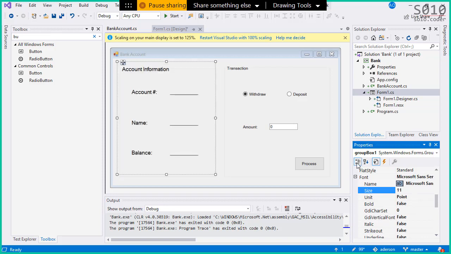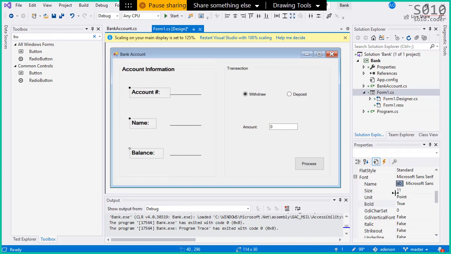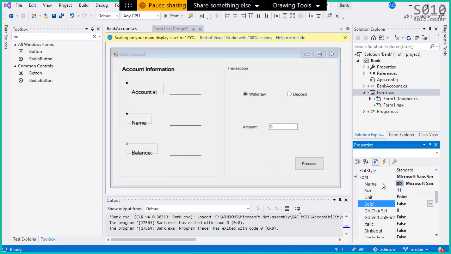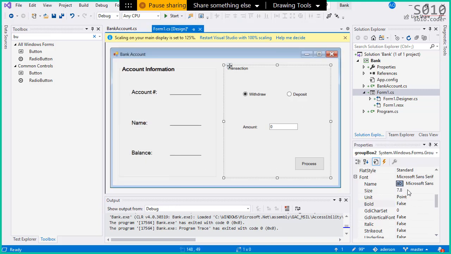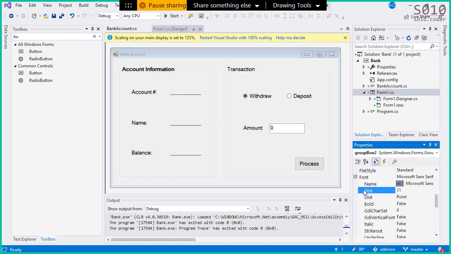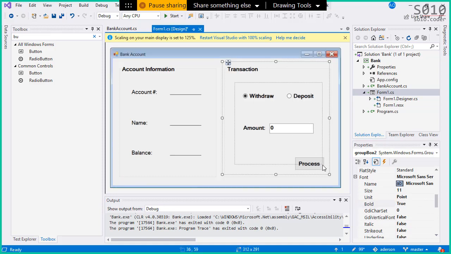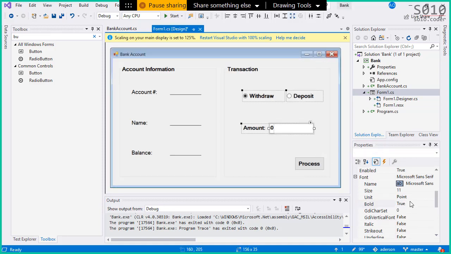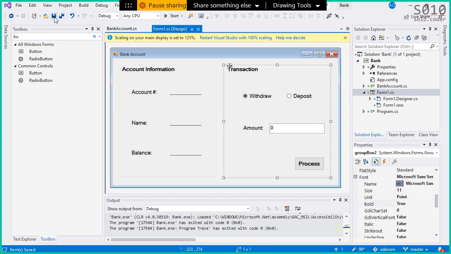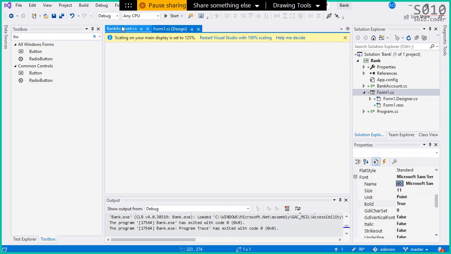Look, I made it 11, and I'm gonna make it bold, and I don't want to make these bold, so I'm gonna unbold them, and I'm gonna make the other one 11 as well. Everything grows inside, and let's make it bold too, but I don't want the other ones inside bold, so I'm gonna unbold them, and here we have it. So we have the button now.